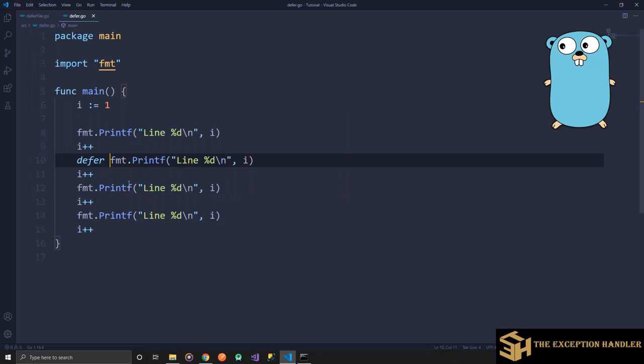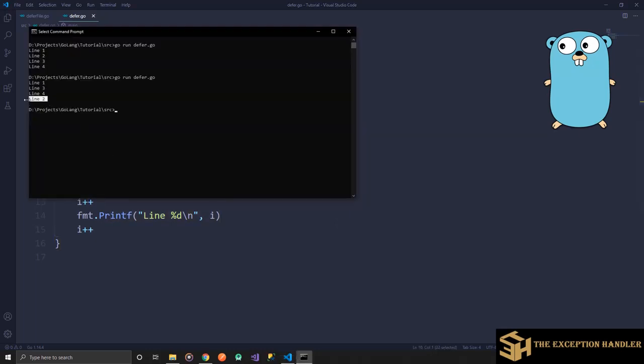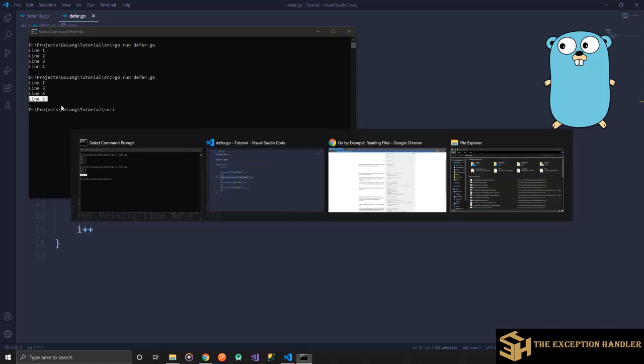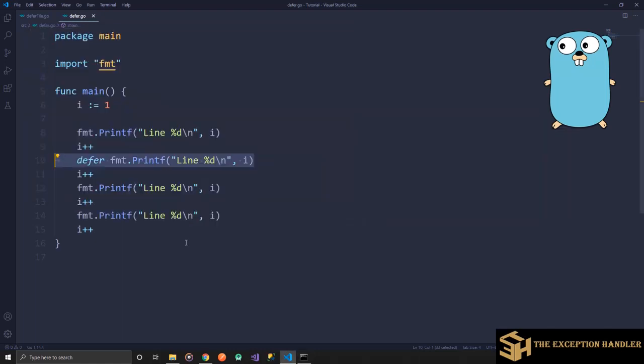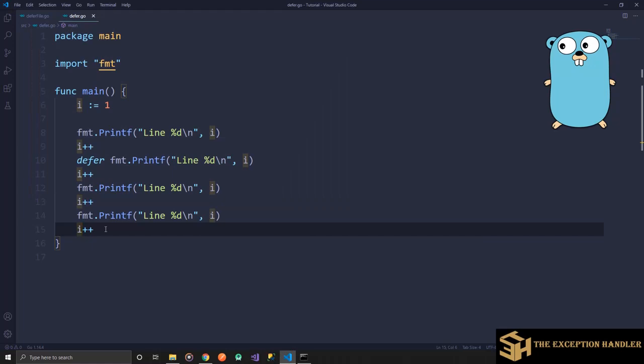So this was the second line, I suppose. So that is why we got line 2 in the end. But many times you might get confused that when this line is getting executed, it would be at the end of the function, and at that time the i value would be 5 and it should print 5. But that's not the case with defer.